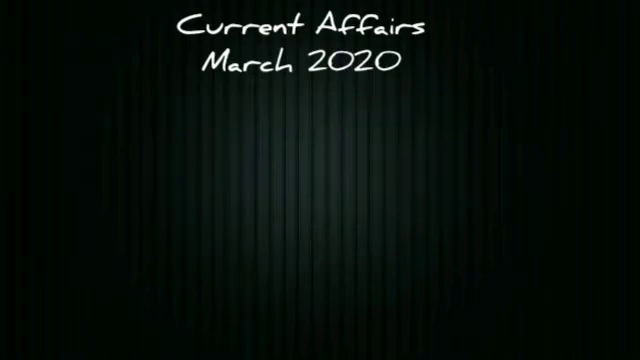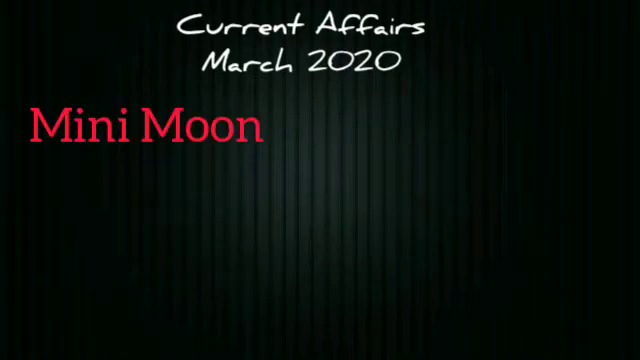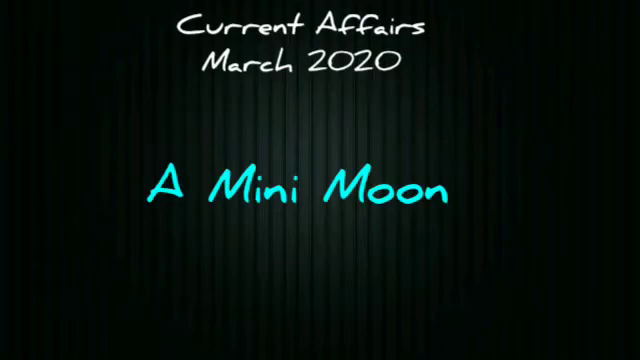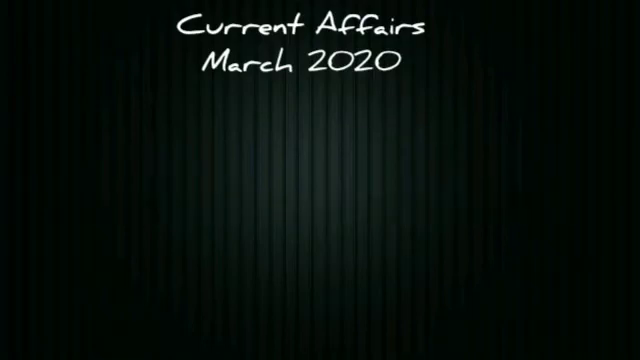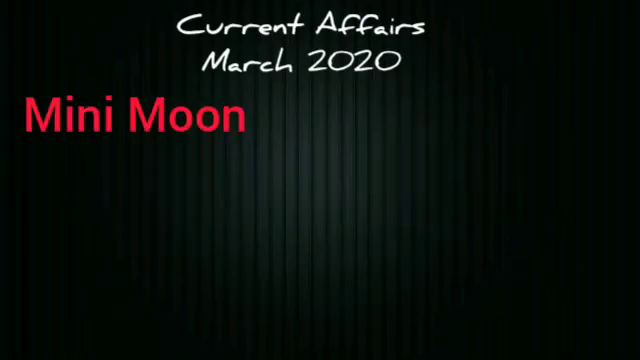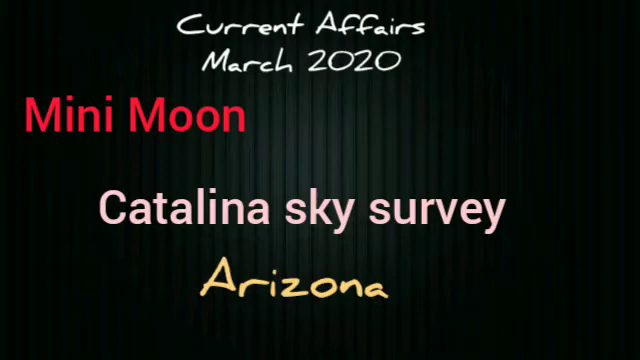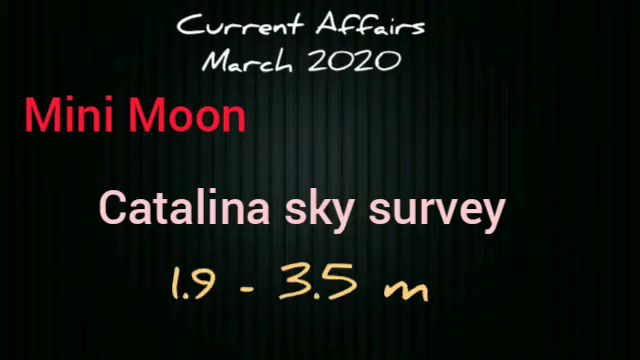And the next topic is mini moon. Yeah, recently the astronomers have observed a small object orbiting Earth which is named a mini moon or a second moon. Mini moon was discovered in the NASA funded Catalina Sky Survey, CSS, in Arizona. And it is a temporarily captured object and it has a diameter of 1.9 to 3.5 meters.